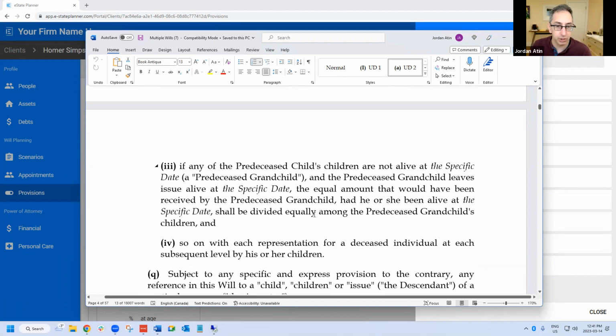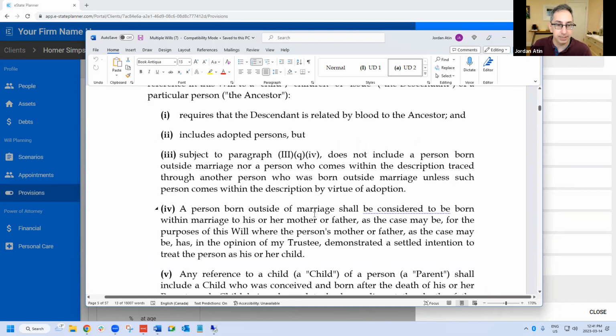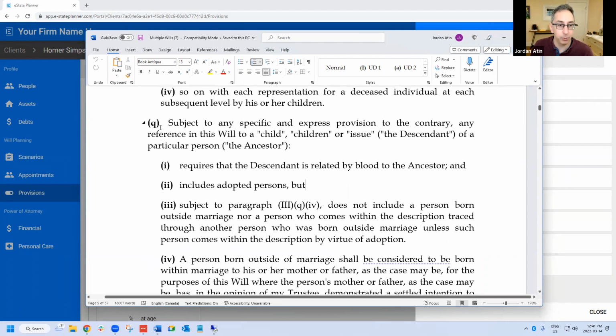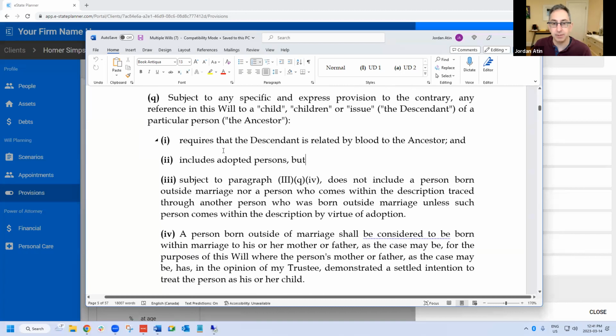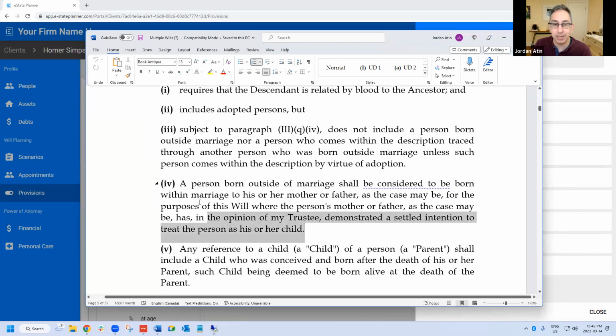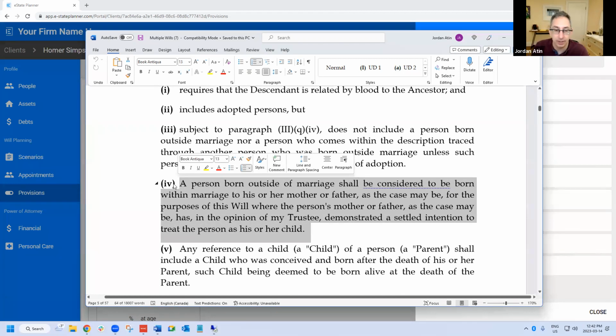I also want to show you, if we're including children born out of wedlock, what our definition says is it requires that they be related by blood. So they can't be a stepchild. They have to be related by blood or adopted, but does not include a person born outside of marriage, except subject to this paragraph below, which is this idea where they've demonstrated a settled intention to treat the child as his or her child. So that's the drafting if you're including children born out of wedlock.